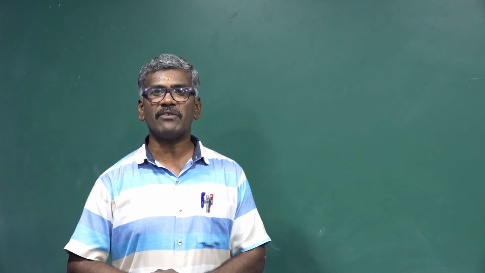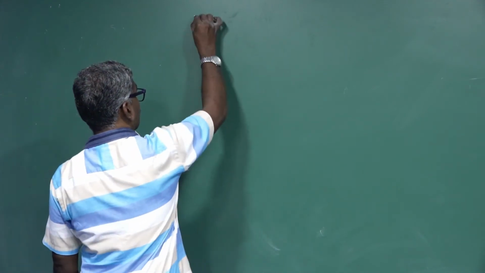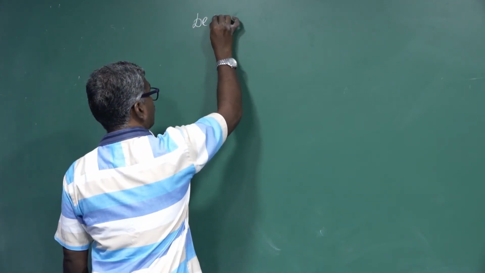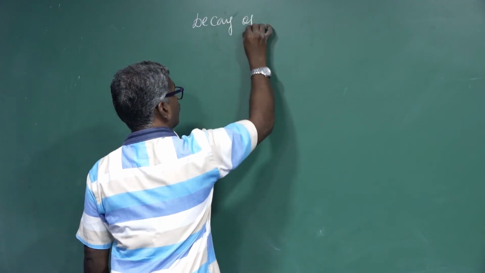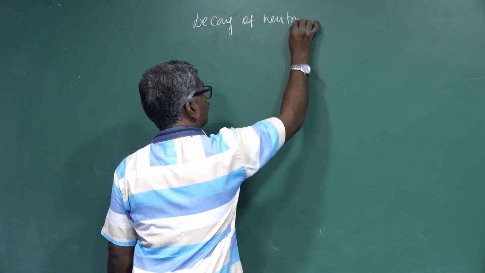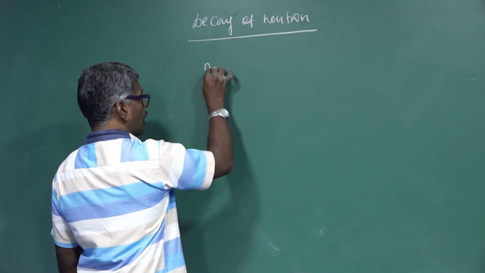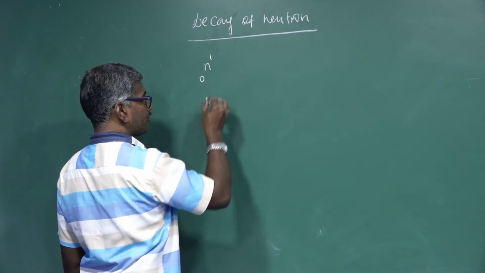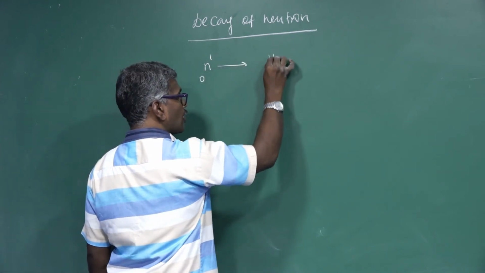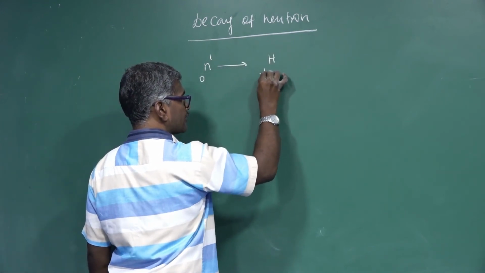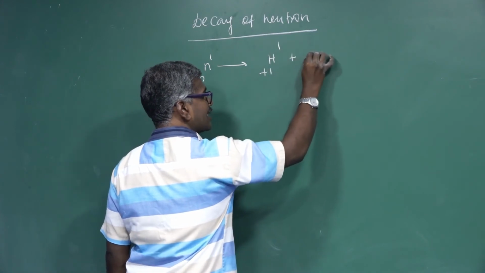This neutral particle is unstable. It can decompose or decay. Neutron, being unstable, forms a proton and an electron.